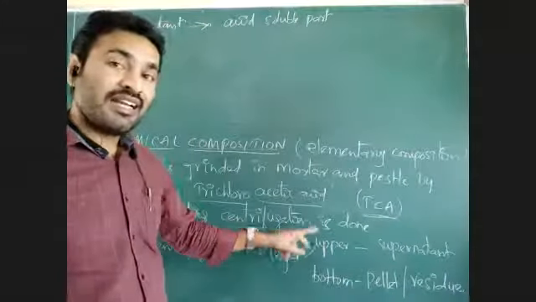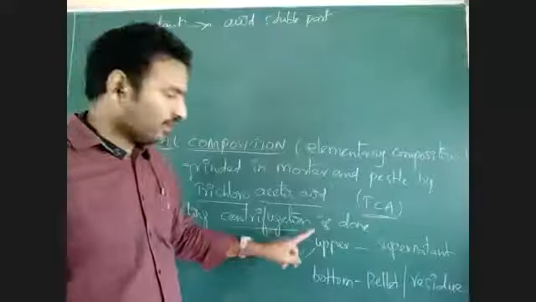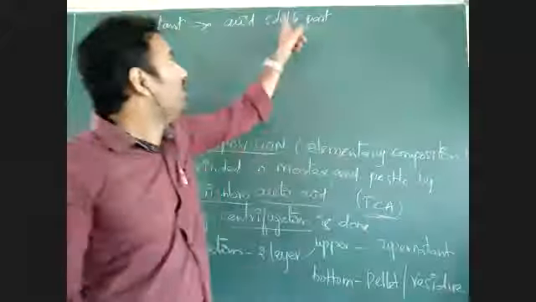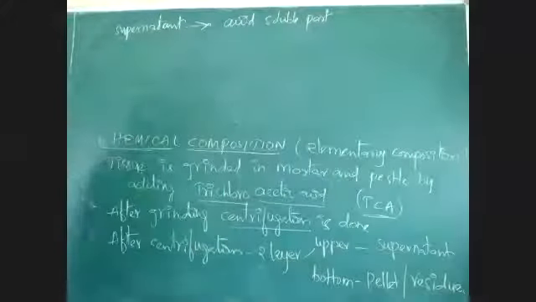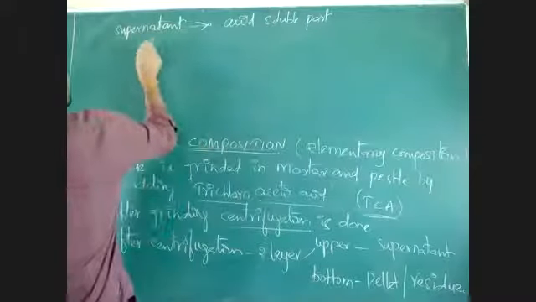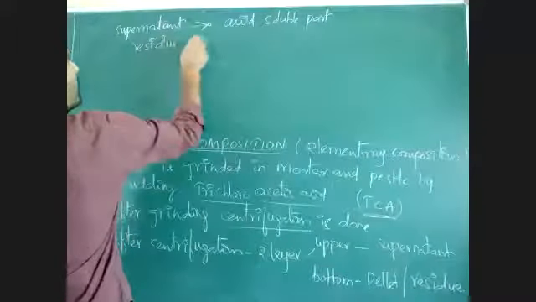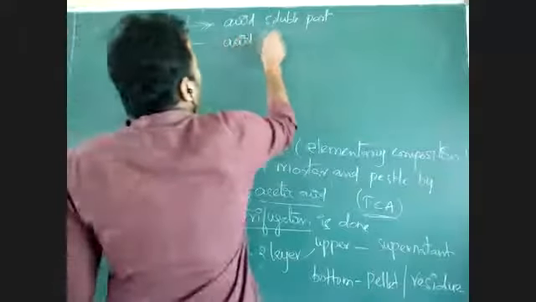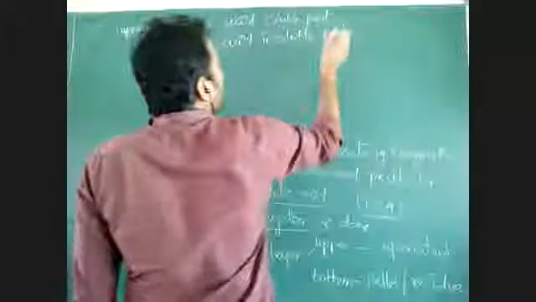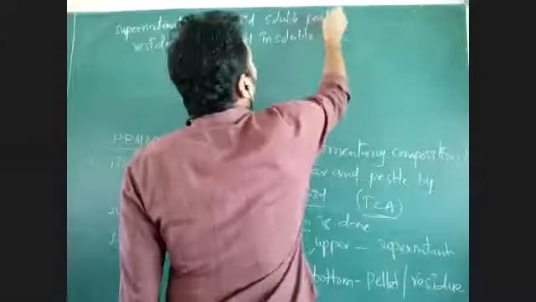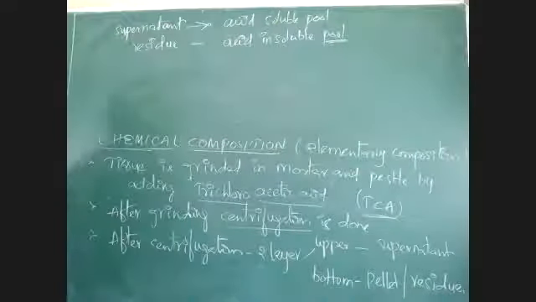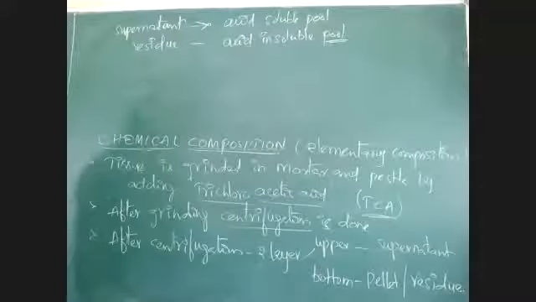Upper layer is trichloroacetic acid. That trichloroacetic acid is called what? Supernatant. That supernatant has acid soluble molecules, the acid soluble pool, and the residue is there, na? Residue means a pellet, which is the acid insoluble pool. This is the acid soluble pool or part, that is the acid insoluble pool part.